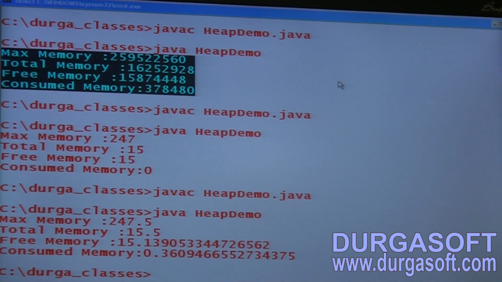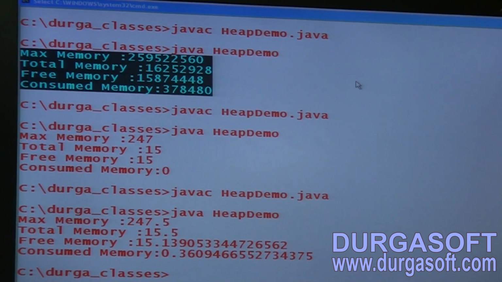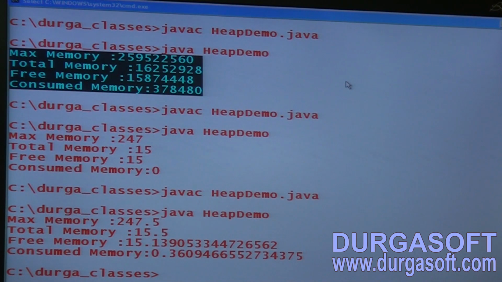Max memory 2595 and so on, but these numbers vary from system to system, time to time. Okay, remember. Max memory, total memory, free memory, consumed memory.